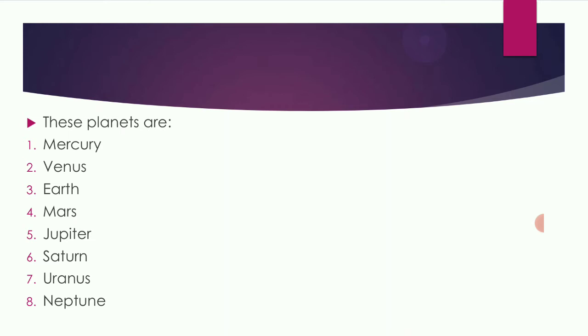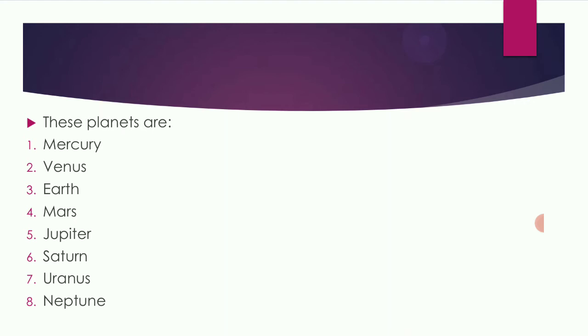Next, Uranus. Uranus is the seventh planet of the solar system. It has the coldest atmosphere in the solar system. It rotates from east to west, and Venus also rotates from east to west, whereas the other planets rotate from west to east.